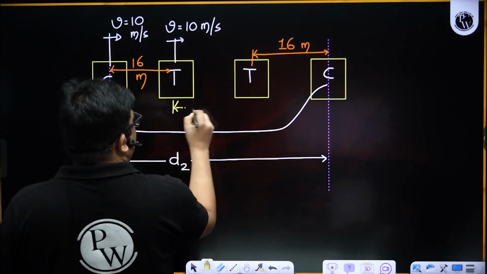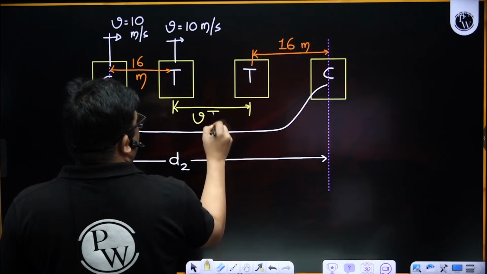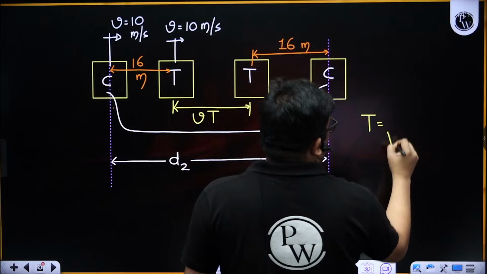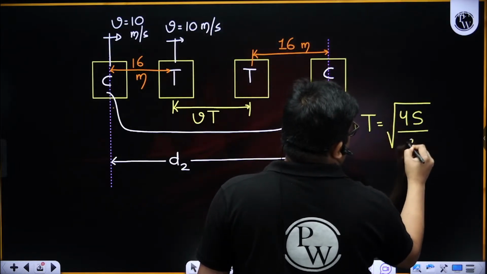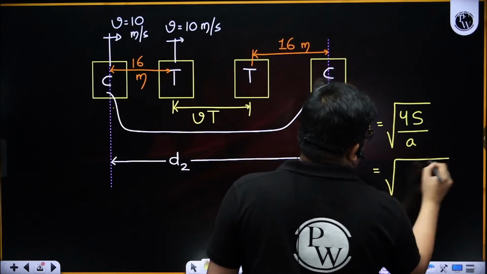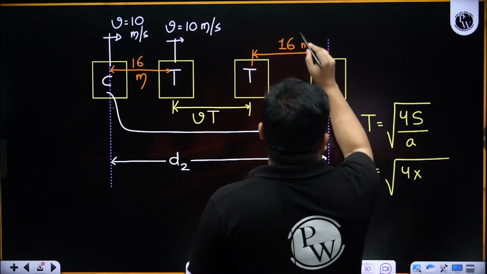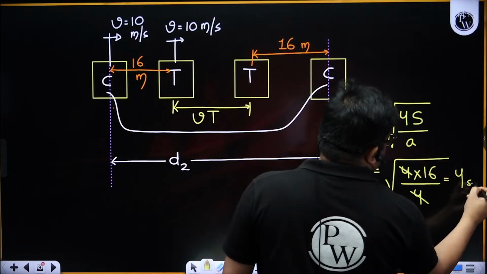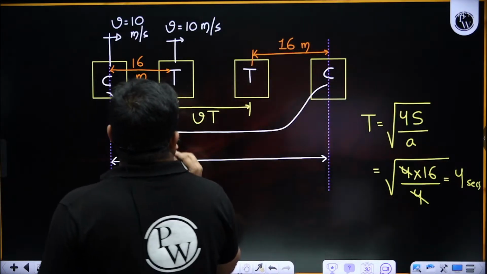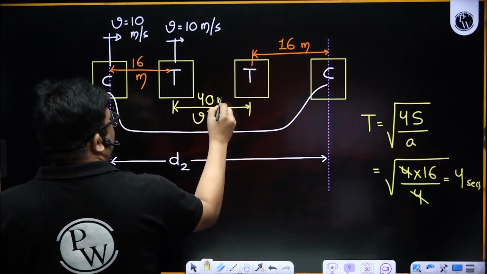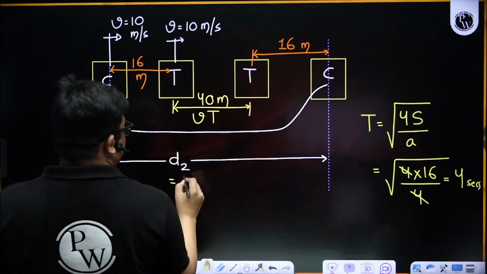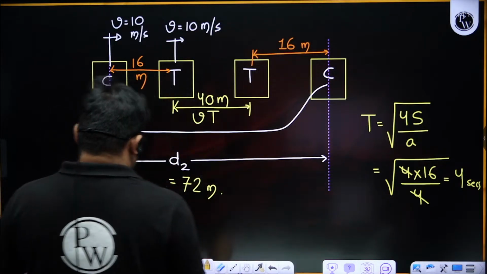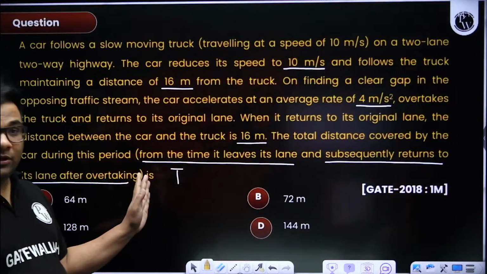Now this distance will be V into capital time T, meaning this total time. How are we finding this capital T? Using the formula root under 4S by A. Spacing is the same, S. So 4 into 16 by acceleration, which is 4. So time is 4 seconds. This distance will be 10 into 4, which is 40 meter. So the total distance will be 40 plus 16 plus 16, 72 meter. So always they won't be asking you the overtaking sight distance.